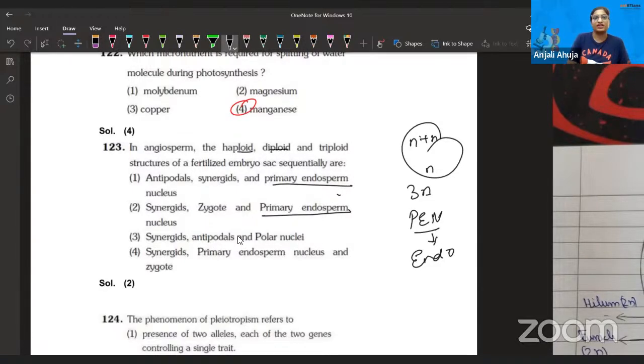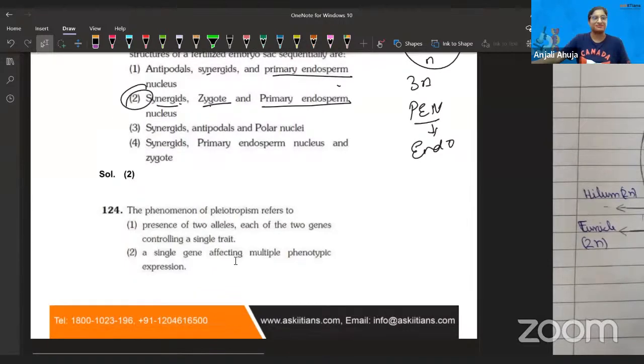Rest: haploid and diploid. Antipodal and synergid. Synergid and zygote. Zygote is diploid, definitely. Synergid is haploid, I just talked about it. So yeah, second is the answer. Let's talk about the next question.